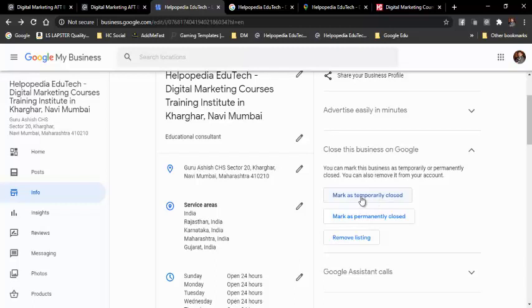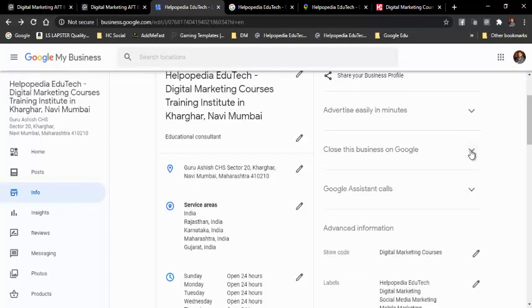So this you can mark because if it is offline, say some shop or office, so shops and offices have to be closed. So those are marked temporarily closed. And if you want to mark permanently closed, then you can permanently close the business. And if you want to remove the listing, then you can remove the listing, so you can add it again whenever you want. But if you say permanently closed, then you will again have to start with a fresh application in future whenever you want to start. So we are not touching this because we have our business going on, so that is okay.